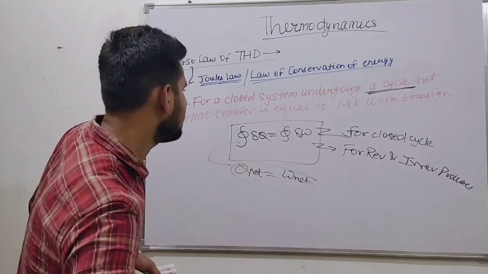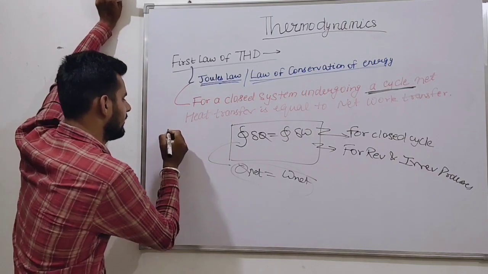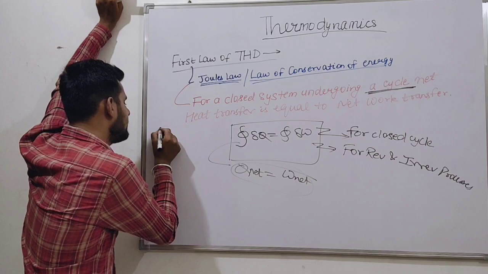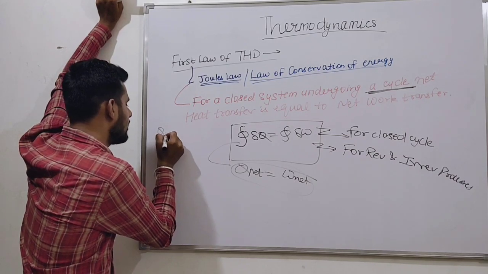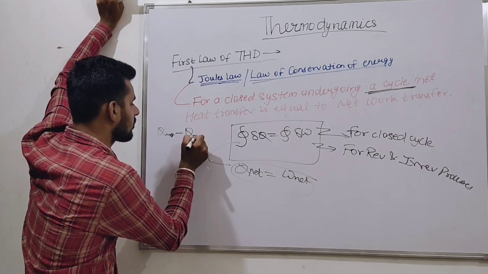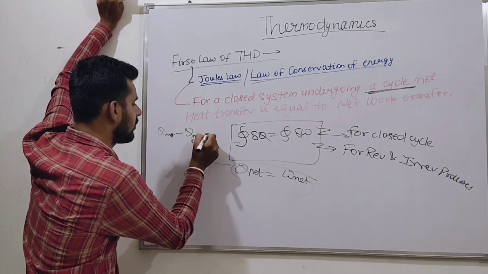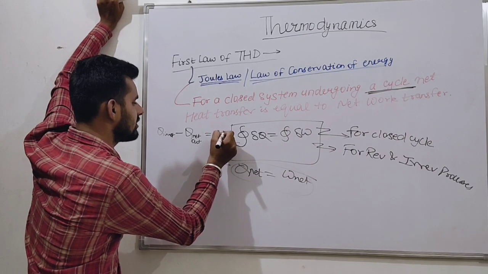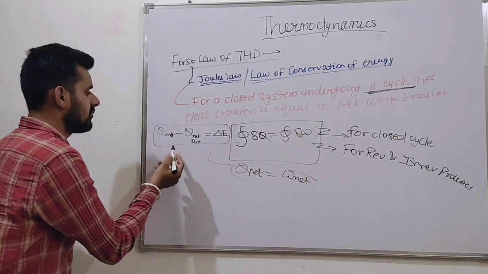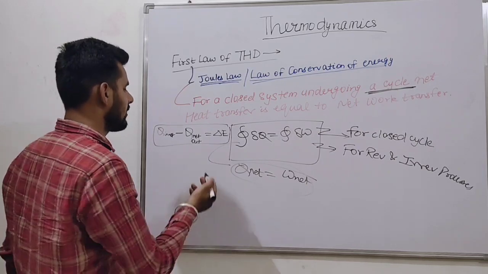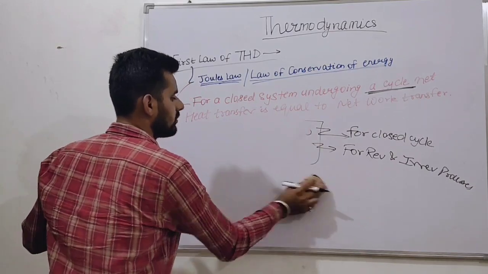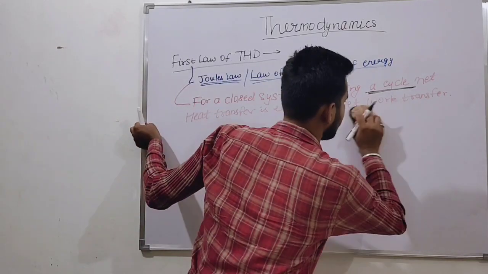Actually, friends, according to the law of conservation of energy, net energy input minus net energy output is equal to the change in energy. We know this, friends. Hope you write this.